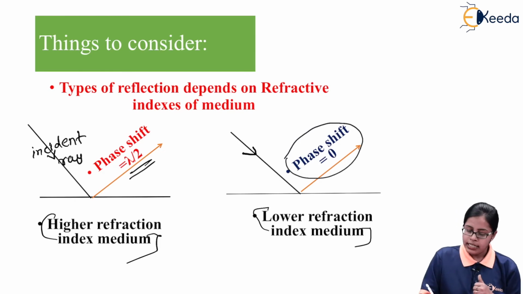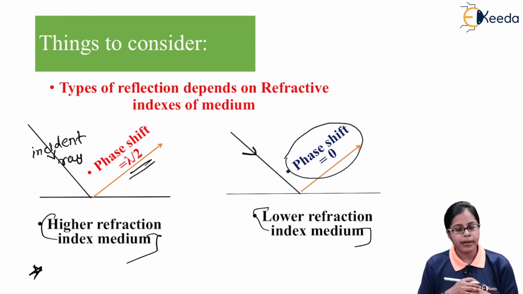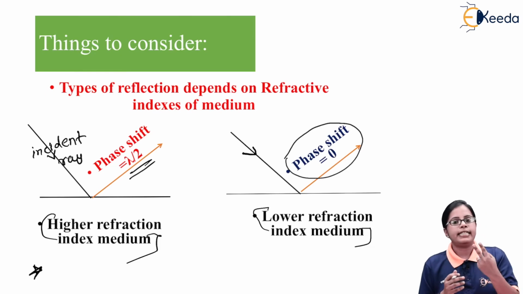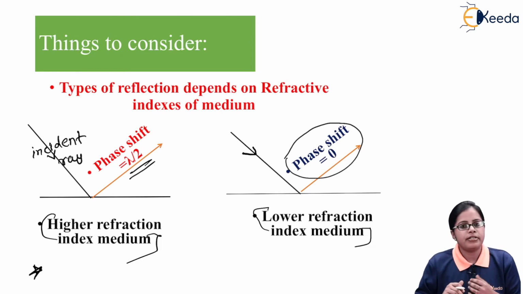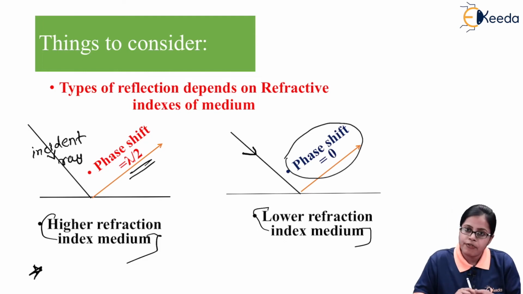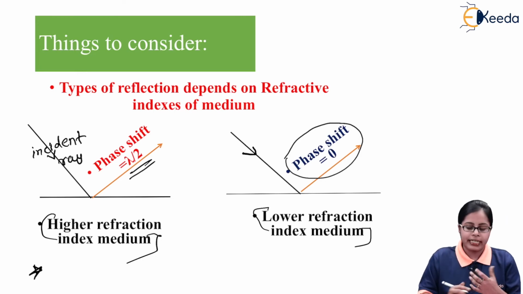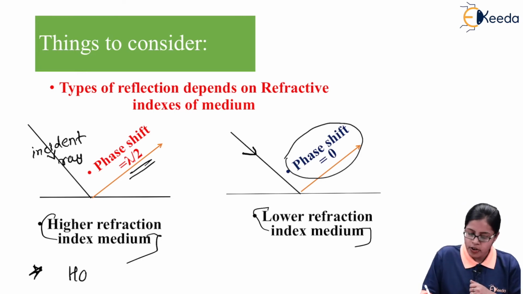So out of these two, which one is considered hard reflection and which one is soft reflection? The reflected ray which experiences the phase shift of lambda by 2, and it experiences that because it is reflected from a medium having higher refractive index, that type of reflection is called hard reflection.